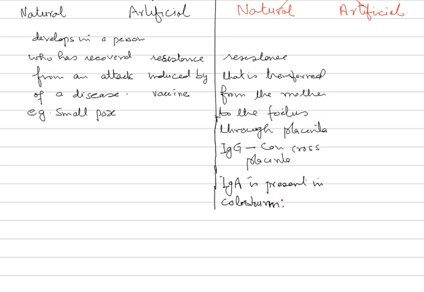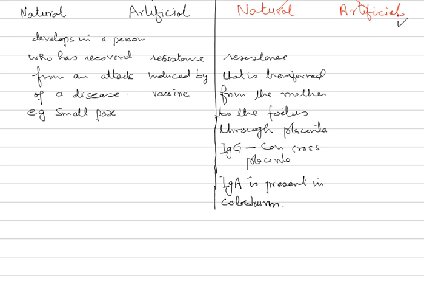So the two mechanisms, the two examples: IgG is when the child is in the womb, that time it is getting transferred by crossing the placenta, and IgA is when the mother is feeding the child. So in this colostrum we find a lot of these antibodies. That is why it is said that the mother's milk is the best diet for the child. It saves the child from many ailments because it is rich in all these natural antibodies. Then comes the second type, that is artificial.